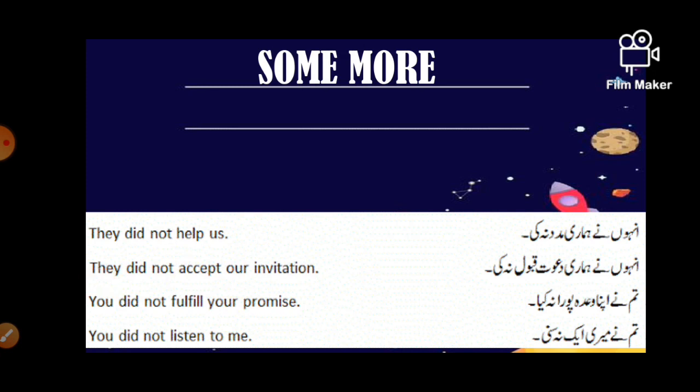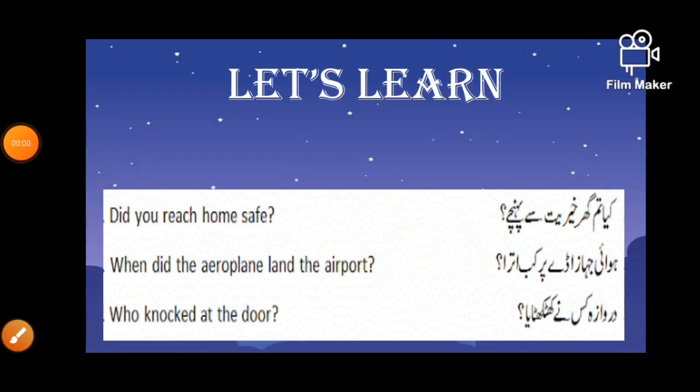"तुमने अपना वादा पूरा नहीं किया." You did not fulfill your promise. Fulfill. "तुमने मेरी एक नहीं सुनी." You did not listen to me. In all these negative sentences, we use did not plus V1. This is the main thing that you should keep in your mind.